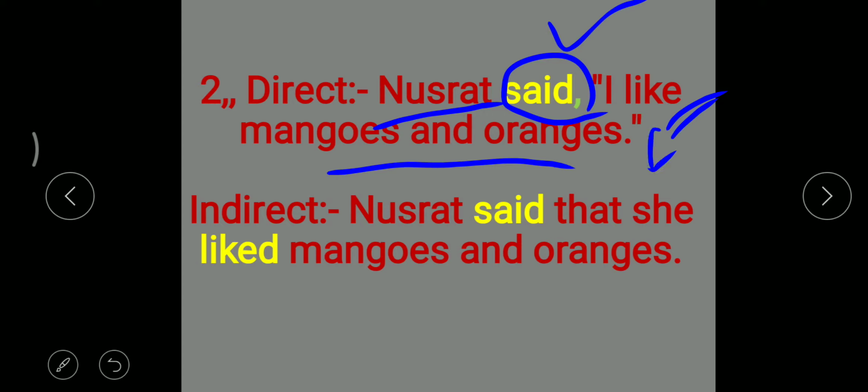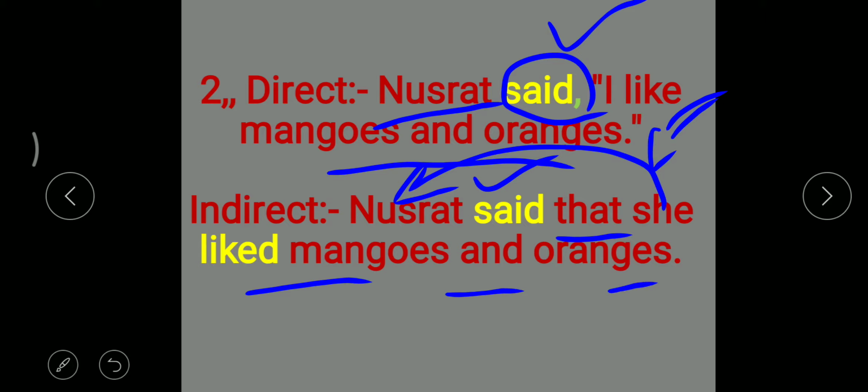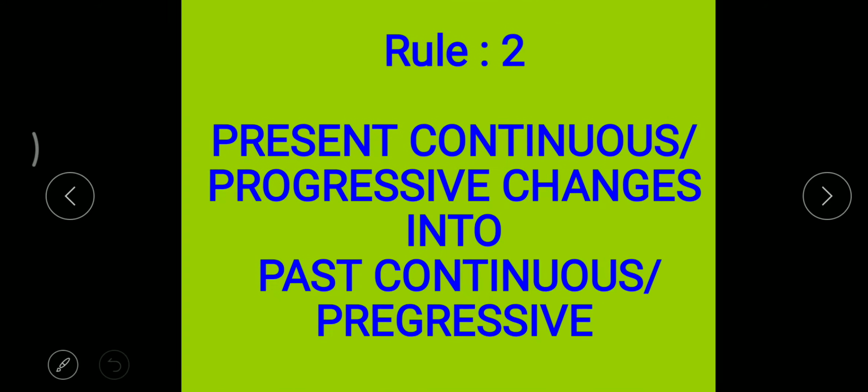Now we will write it like this. Nusrat said that, it's the conjunctive joining word, she stands for Nusrat. Nusrat said that she liked mangoes and oranges. Okay, let's move on to the second rule.